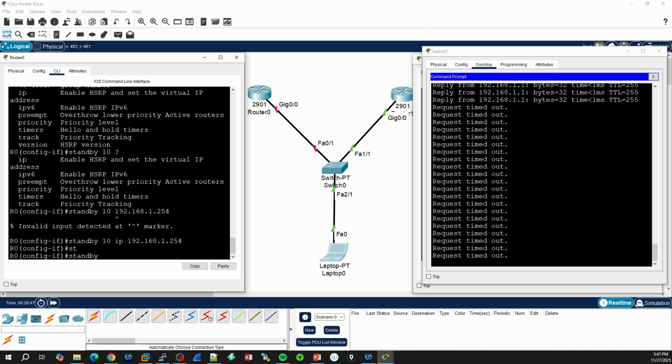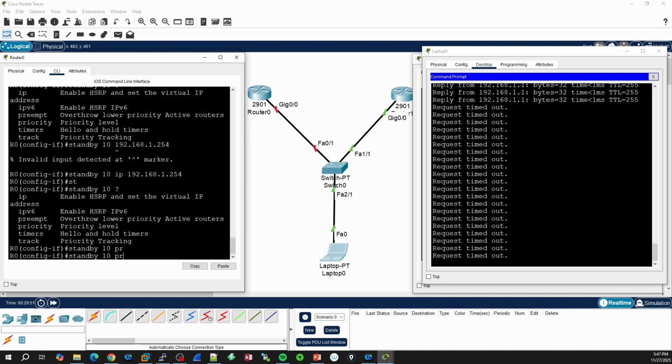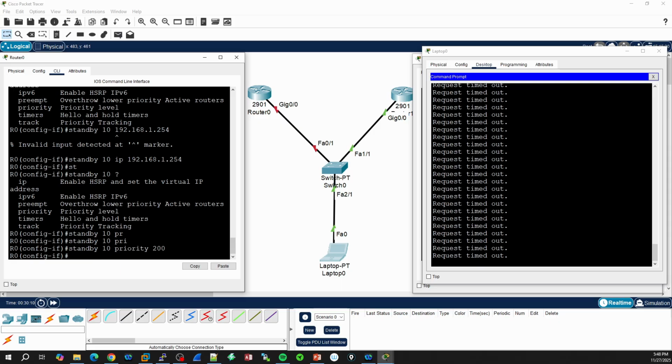And now we have some other important stuff that we need to check, and that is to set up the priority for this router, which should be, let's say, the active router for this network topology. The higher the priority, the better the chance for this router or for those routers to be the main router in the network topology. So we're going to go with 200.